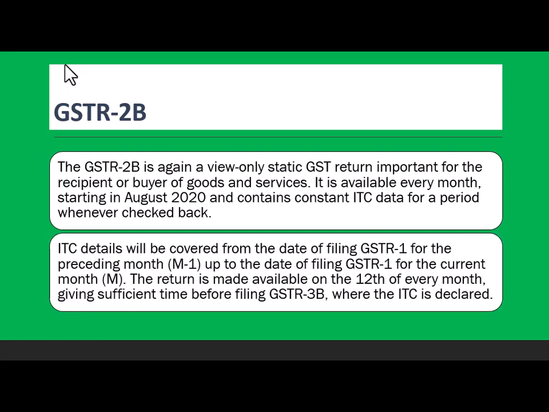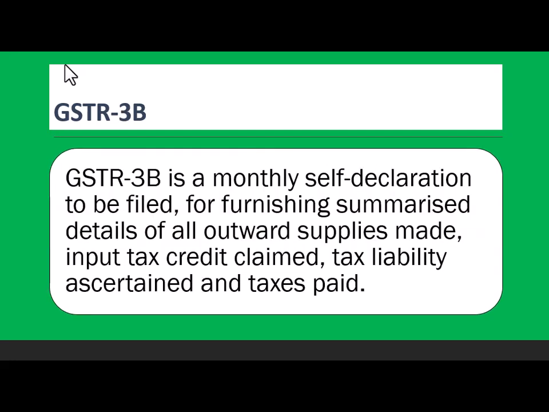ITC details will be covered from the date of filing GSTR 1 for the preceding month, M-1, up to the date of filing GSTR 1 for the current month, M. The return is made every month, with sufficient time before filing GSTR 3B, where the ITC is declared. So this is you declaring. GSTR 3B is a monthly self-declaration to be filed for furnishing summarized details of all outward supplies made, input tax credit claimed, tax liability ascertained, and tax paid.